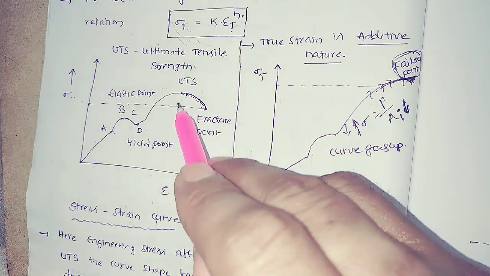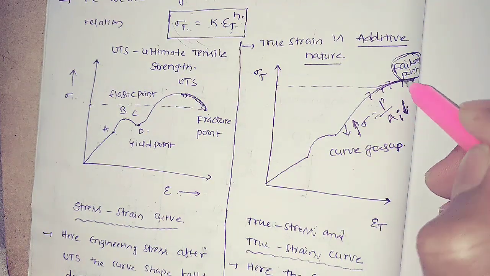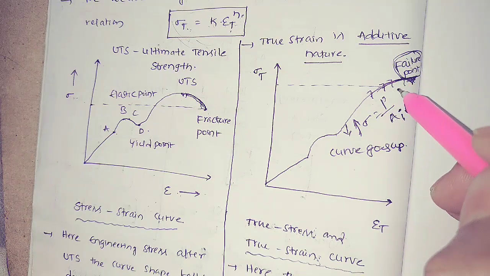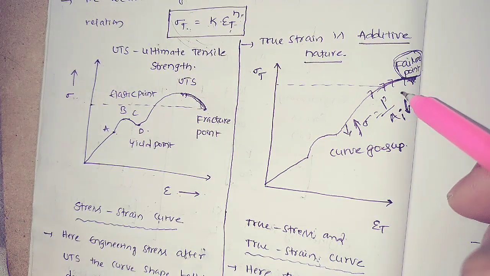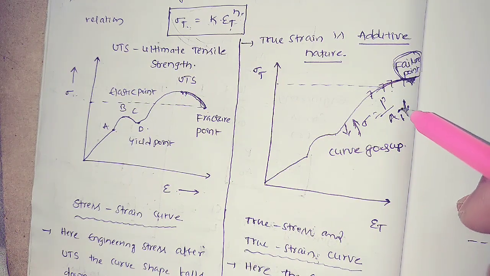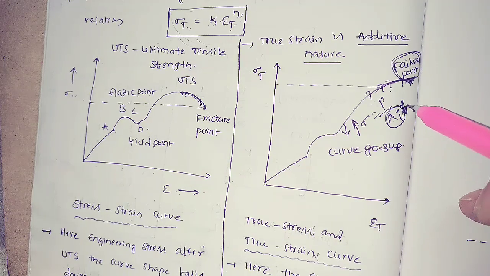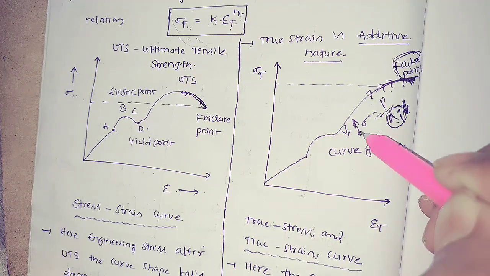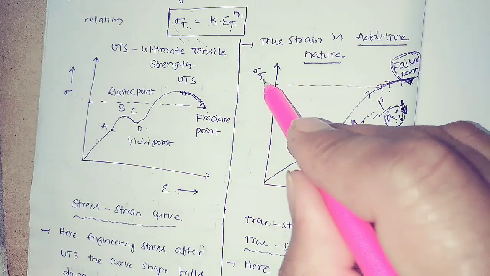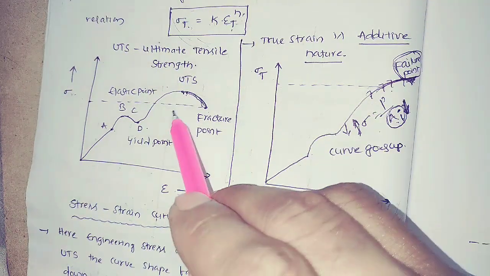In engineering stress, the curve goes downwards, but here it is going upwards. Most of you understood here, so pay attention. Is it clear why the curve goes up? Because the instantaneous area goes on reducing. Whenever this area goes on reducing, the stress goes on increasing. You have to consider this. This is the reason behind this.